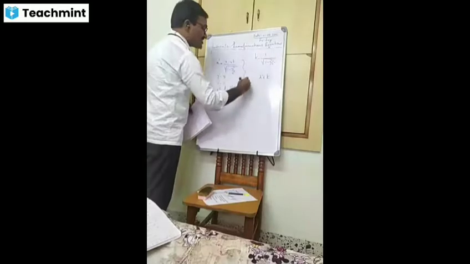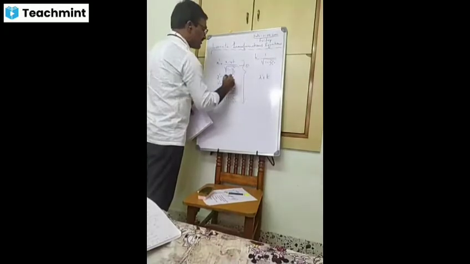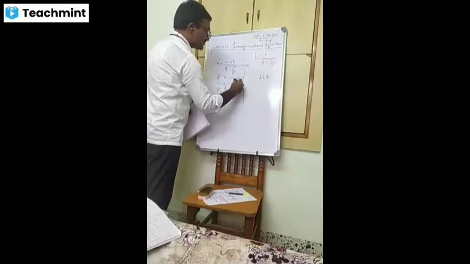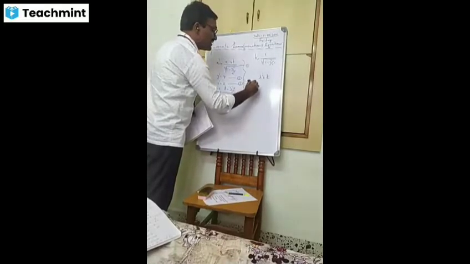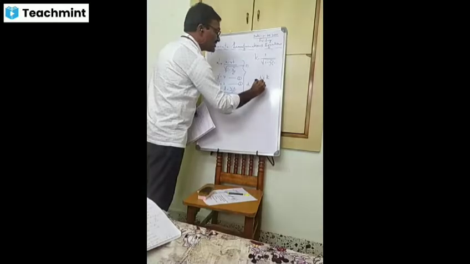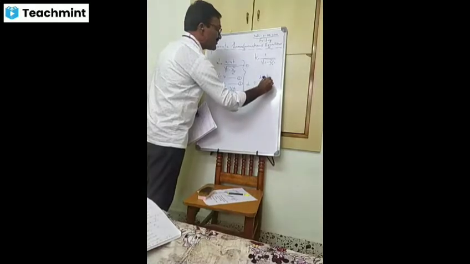These four equations, 1, 2, 3 and 4, are the Lorentz position transformation equations.